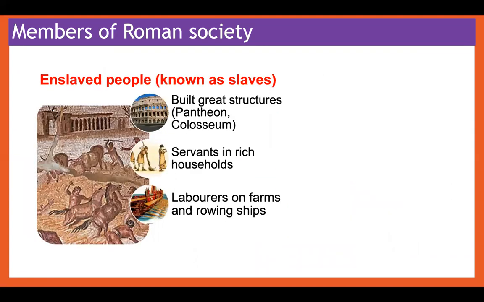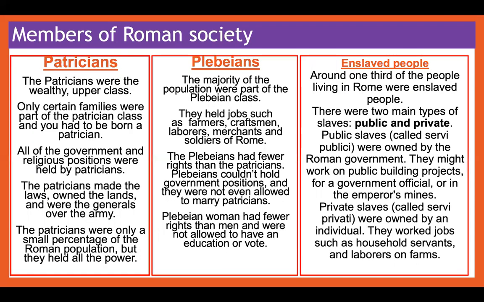And then you had the lowest class of society, which was the enslaved people known as slaves. Now, the slaves belonged to others. They were servants in rich households. They were used to build great structures like the Pantheon and the Colosseum. They were laborers on farms and rowing ships.